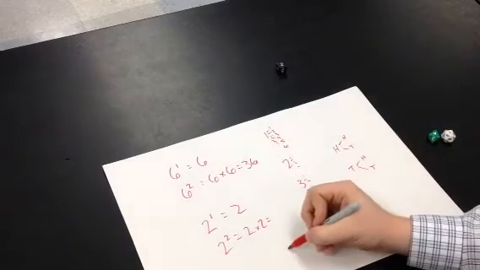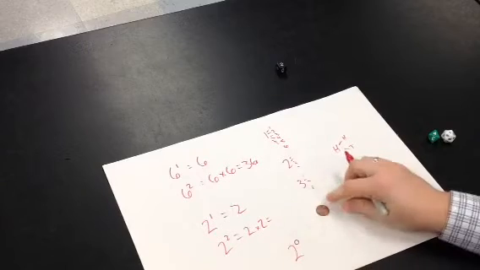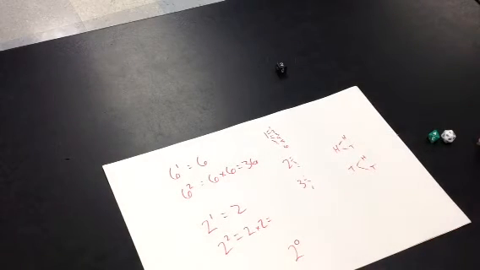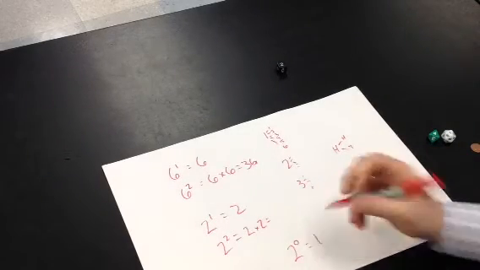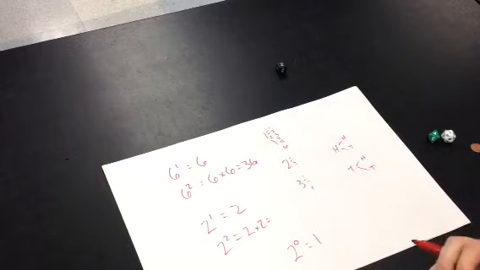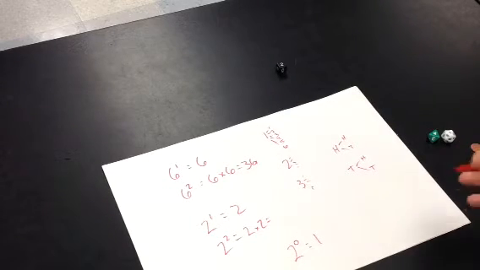So, what happens if I go 2 to the 0th power? That means I don't flip the coin. What are the possible outcomes of me not flipping the coin? Well, there's only one possible outcome. That nothing would happen. Right? That I would not get any answer. That I would not get a heads or a tails. That is the only possible outcome. There is only one thing that can happen if I don't flip that coin any times.